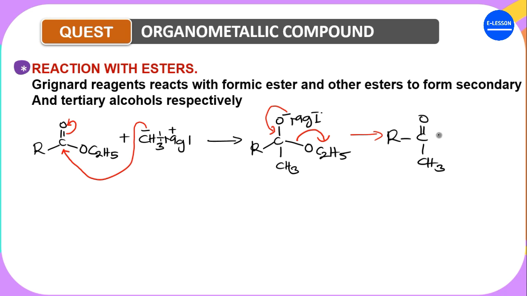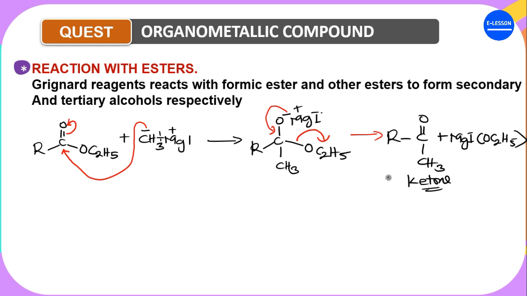Plus, recall that this O group here followed. So we have MgI, bracket OC2H5. All of them broke out. Recall that this one is positive. When this one breaks out, it becomes negative, so both of them join together to form this product. So first of all, it will form a ketone. Now, when this ketone reacts with another molecule of Grignard reagent, it's going to form the desired product.